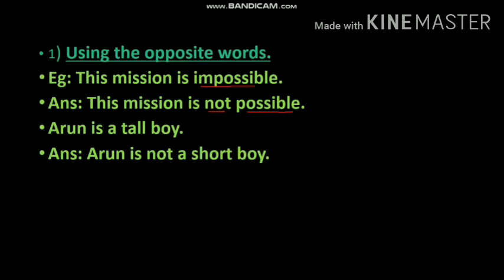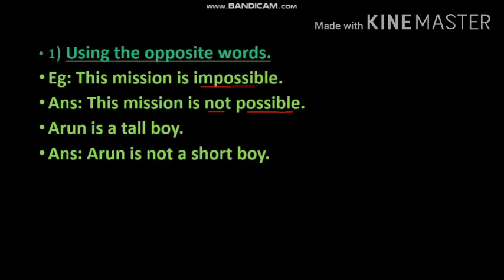This is a negative sentence. With the presence of not, we identify it is a negative sentence, and we also notice impossible changed to possible. That is the first method, using the opposite words.